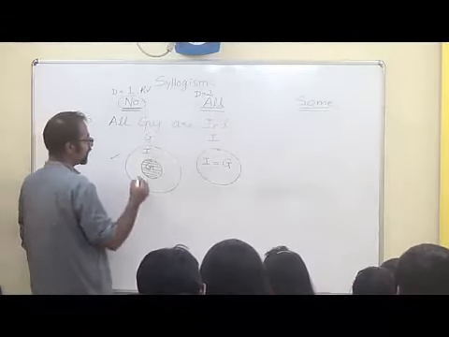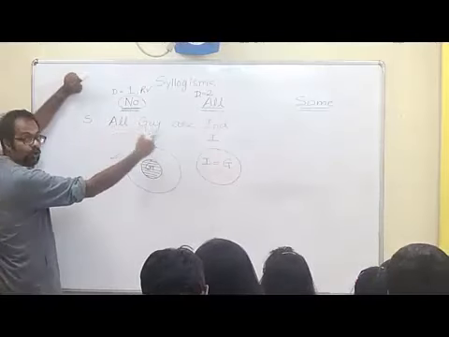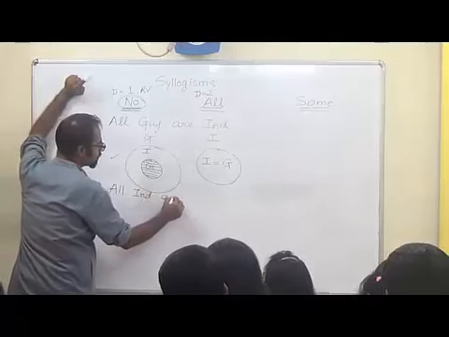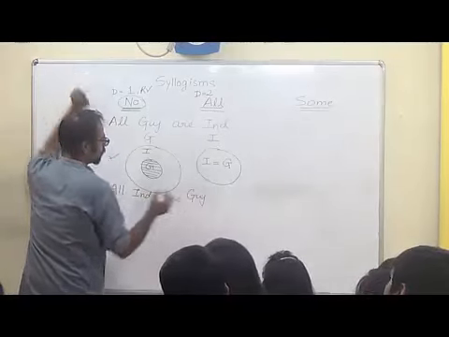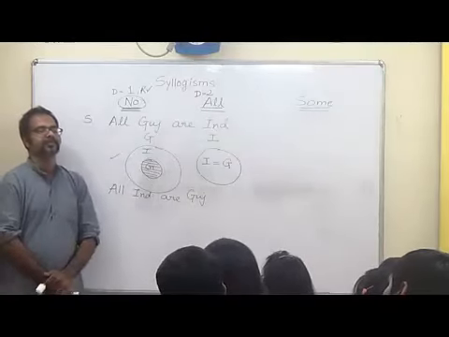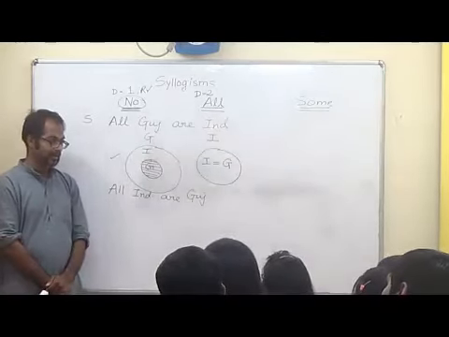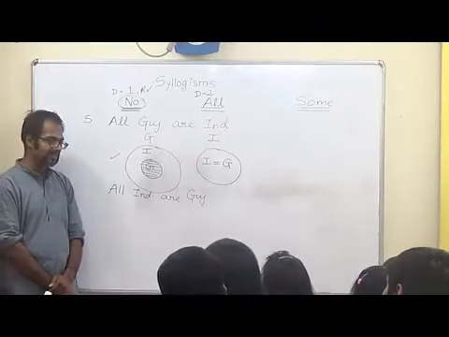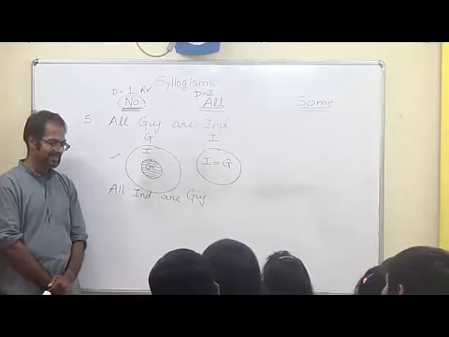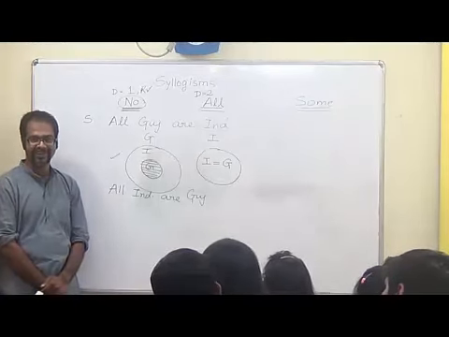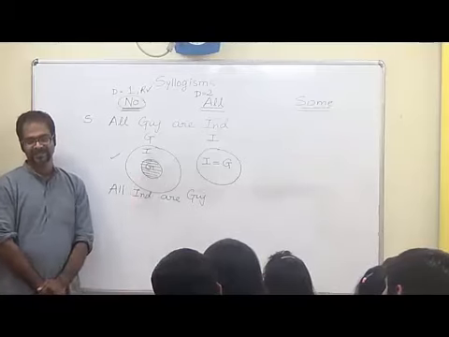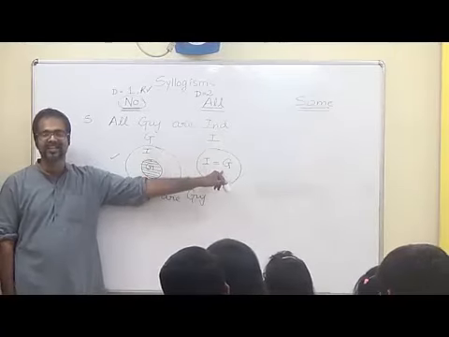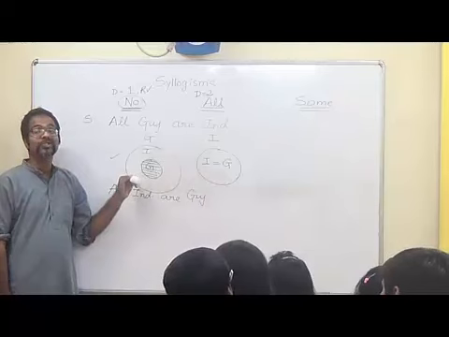Now, what about the reverse of this statement? If I say all Gujaratis are Indians, can I say that all Indians are Gujaratis? Why not? I can. Exactly. I only have to see the statement. So by just looking at the given statement, can I say all Gujaratis are Indians? Are you sure? Look at both the diagrams. If this is the case, then yes, all Indians are Gujaratis. True. But this is also a possibility.